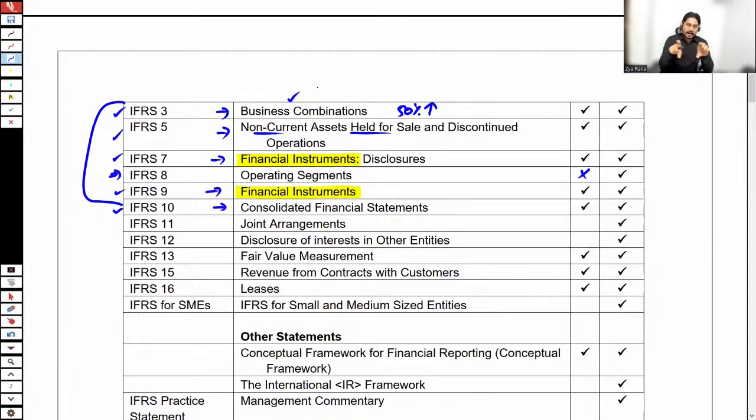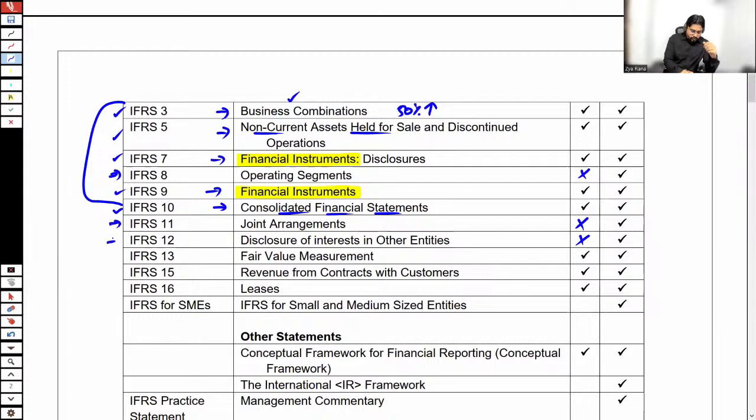When these group companies are preparing a set of accounts, these are termed as consolidated financial statements. Although each company would also be preparing its separate financial statements, at the same time, group accounts are also prepared. How to prepare group accounts? We have IFRS 10 for this guidance.